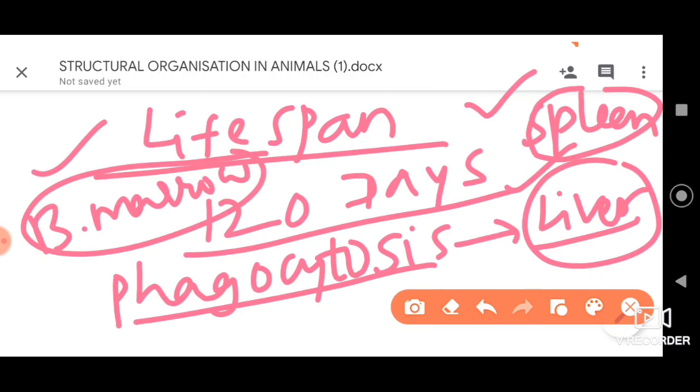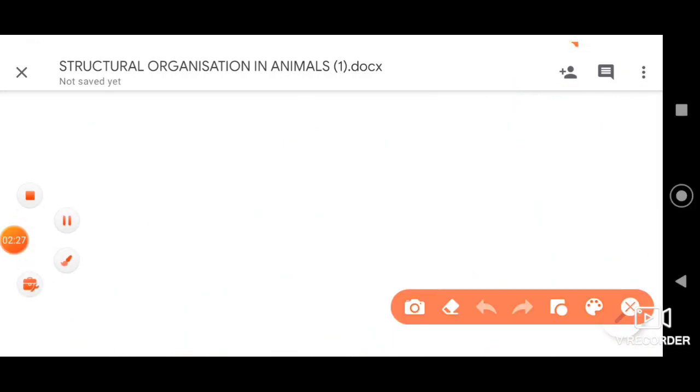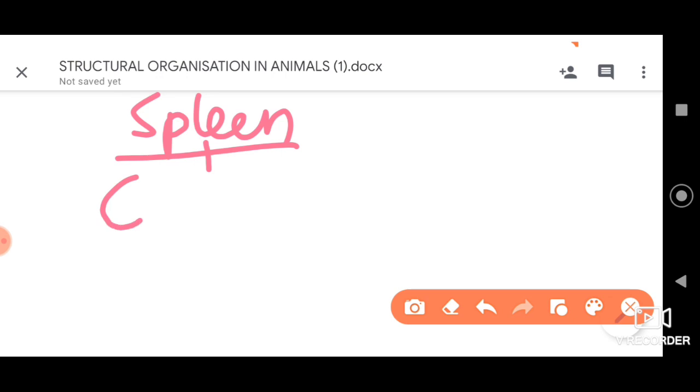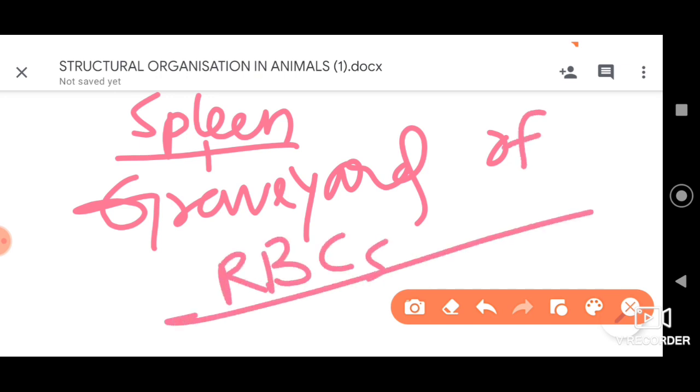Most of the dead cells are in fact destroyed in the spleen. So that's why the spleen is referred to as the graveyard of RBCs. These are a few important aspects you need to remember with respect to their lifespan.